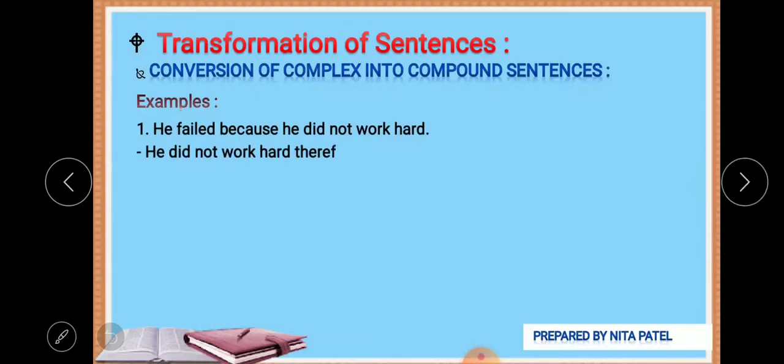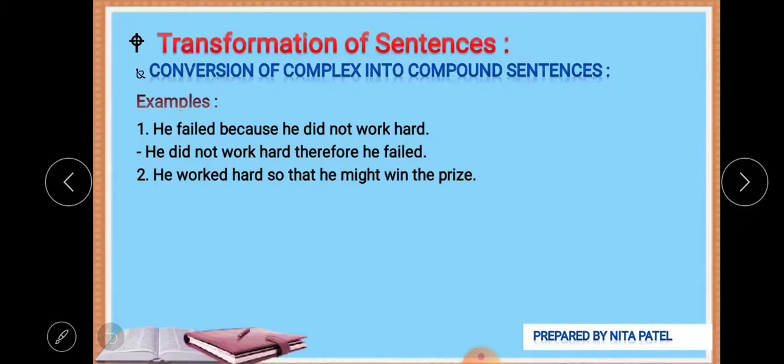So let's see the answer. He did not work hard, therefore he failed. He did not work hard, so he failed. You can use both of them. Okay, next one. He worked hard so that he might win the prize. It's a similar kind of example, but here we have to cut this "so that", because it is an example of a complex sentence, and we have to frame it into a compound.